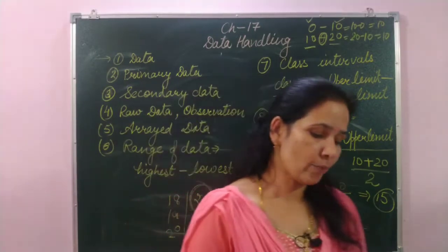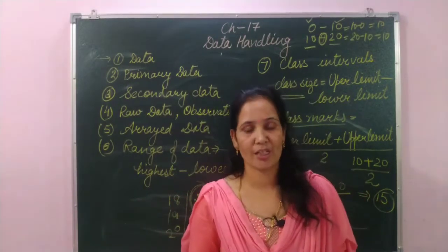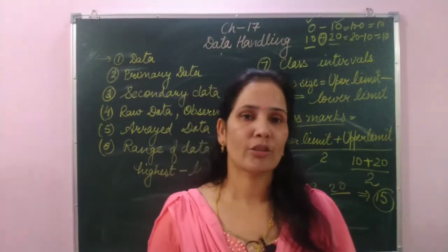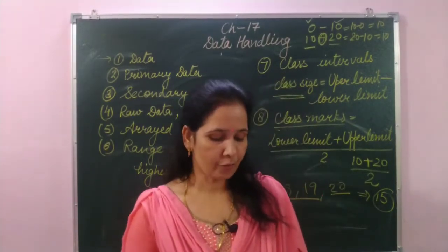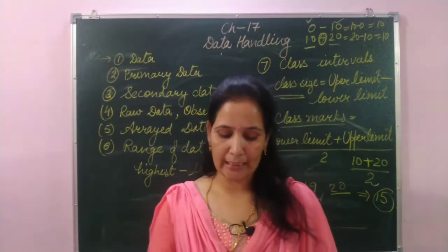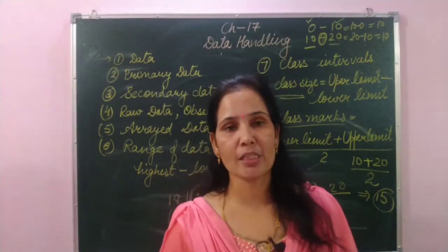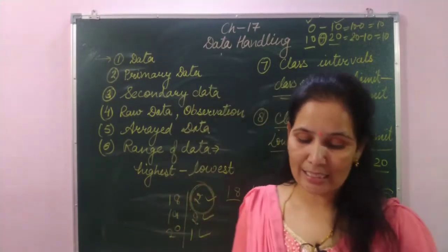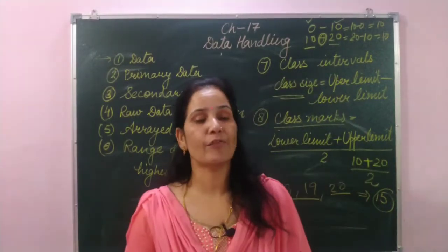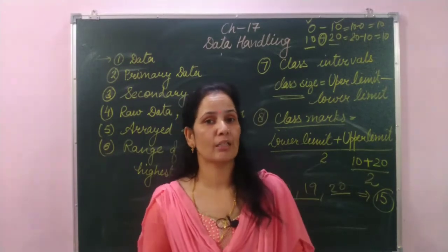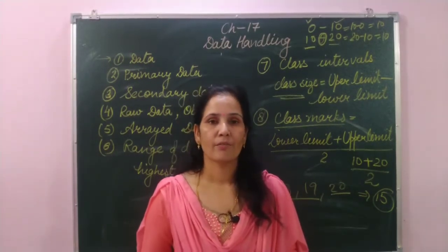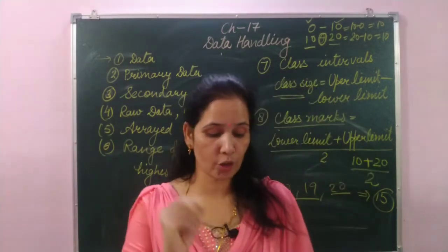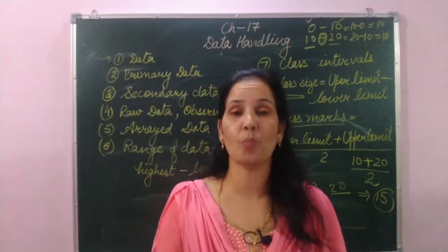And students, whenever we arrange or group the data, some terms we have to keep in mind. The first factor to be kept in mind is the range, the difference between the highest and the lowest observation. That difference should not be too much; the difference will be minimum. The number of class intervals should be not less than 5 and not more than 12.